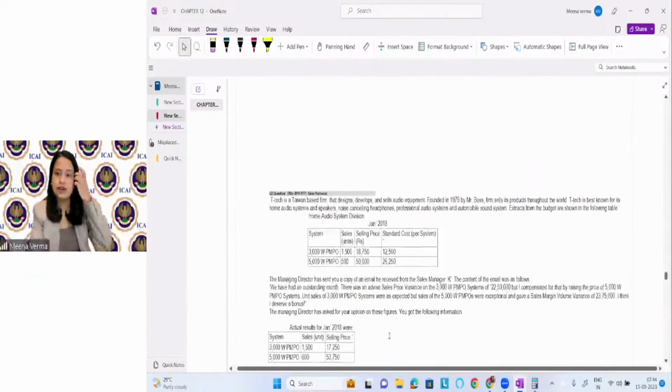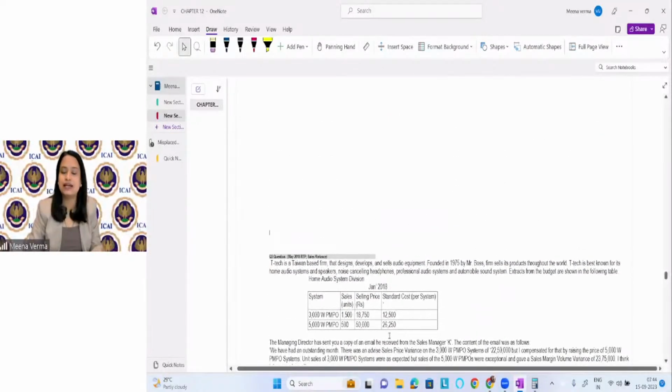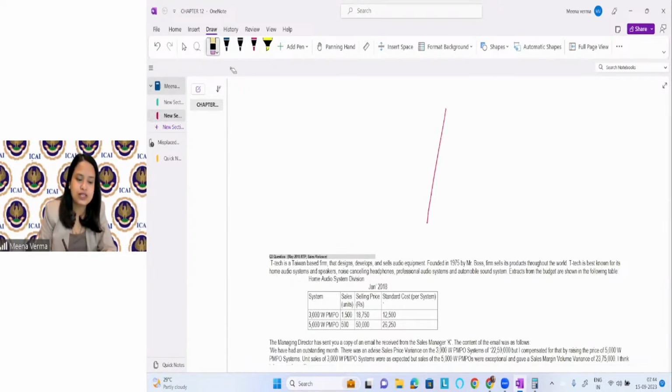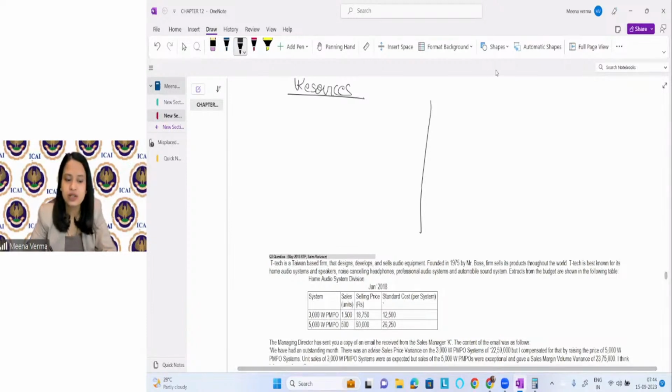So the point is that we have just discussed how we decide whether the variance is favorable or unfavorable, because confusion may arise. For that reason, I have given you a clarification, but I have considered the consumption of material. So you can see in the company, we can have two types of things, right? One is resources and another one is sales, which will give you the revenue.